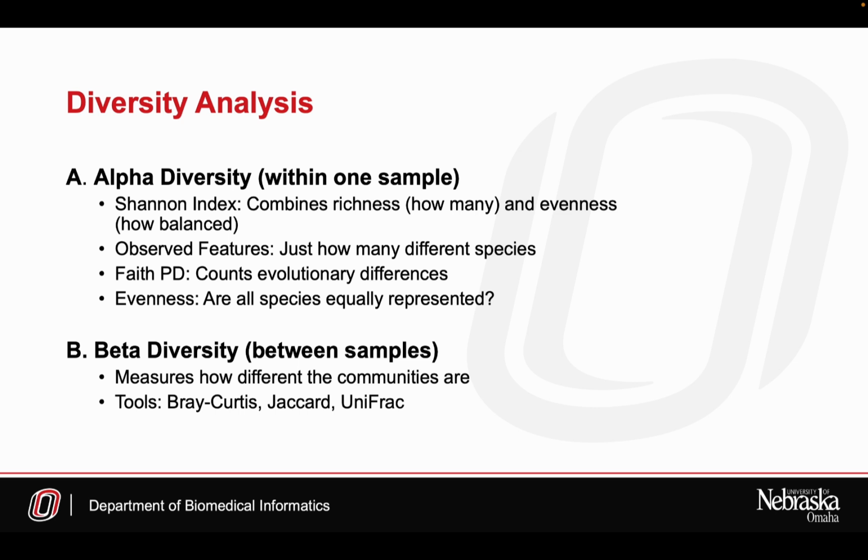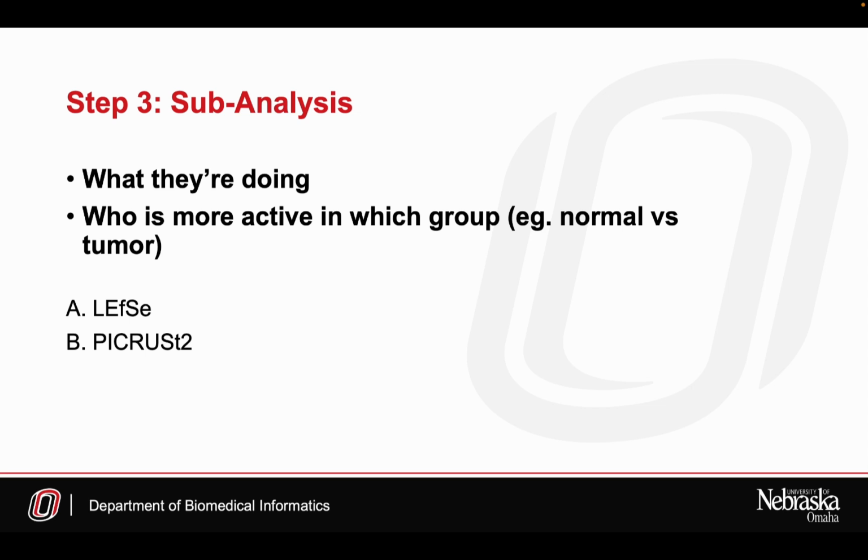In this step, we compare how diverse each sample is internally using alpha diversity, and how different samples are from each other, beta diversity. For alpha, we use metrics like Shannon index and observed features. For beta diversity, we use Bray-Curtis and UniFrac distances visualized in PCoA plots, which are like scatter plots that cluster similar microbiome communities together. To make fair comparisons, we normalize the data using rarefaction or SRS.